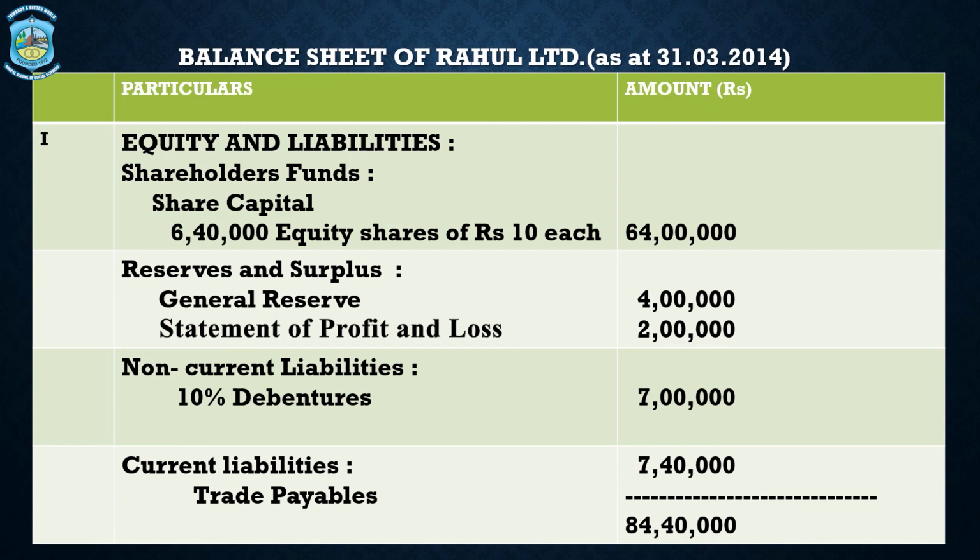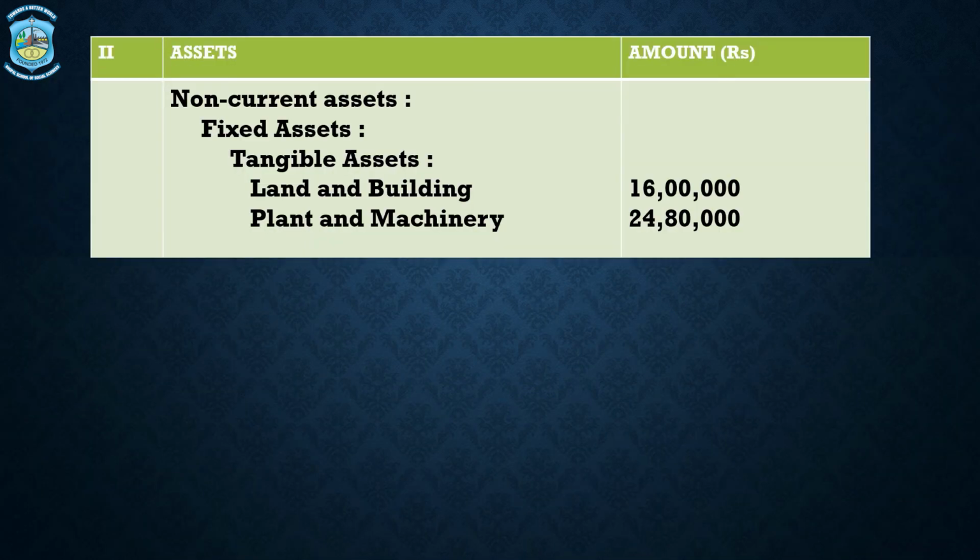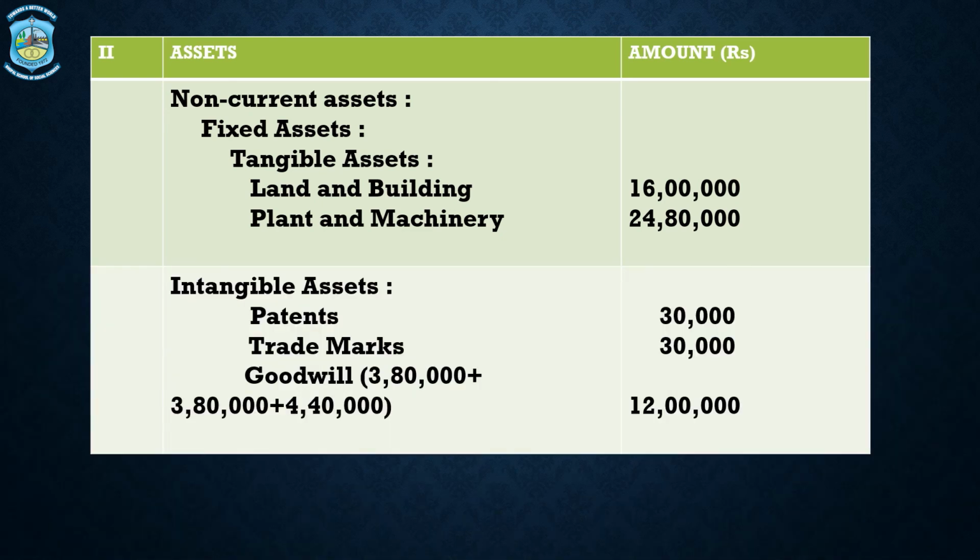84,40,000. In assets, we have non-current assets, fixed assets. Under fixed assets, we have tangible assets. Tangible assets, land and building is of 16 lakh rupees. Plant and machinery is of 24,80,000 rupees. Next is intangible assets. Under intangible assets, we have patents of 30,000 rupees, trademarks of 30,000 rupees. Now goodwill we have 3,80,000 plus 3,80,000 the balancing figure and 4,40,000, and the total of goodwill is 12 lakhs.